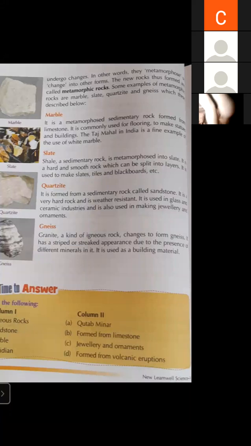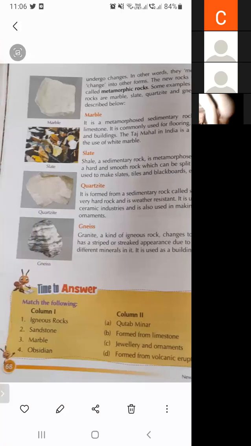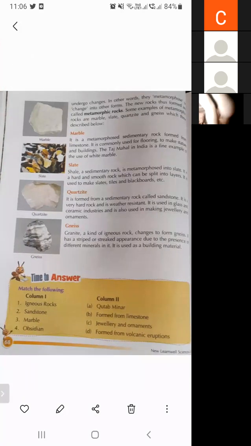It is used as a building material. So we use gneiss in construction work as a building material. So students, these are the metamorphic rocks. I am going to revise these metamorphic rocks again.